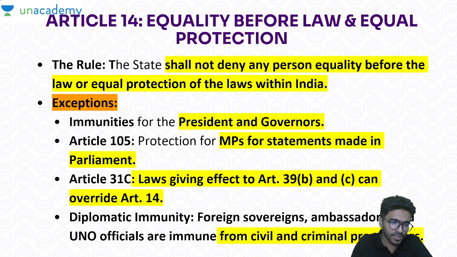They are DPSPs. 39B says the resources of a country should be distributed fairly. 39C says concentration of wealth should not be in few hands. If the state wants to do something for these, it can override Article 14. Understood?